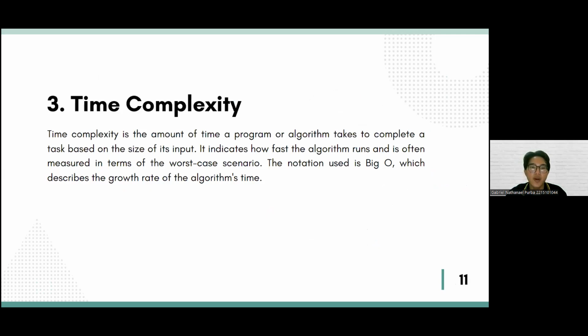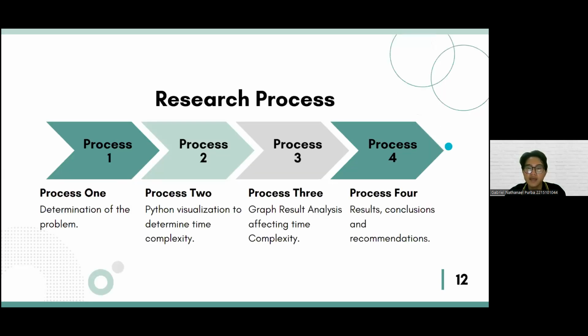And the last is time complexity. Time complexity is the amount of time a program or algorithm takes to complete a task based on the size of its input. It indicates how fast the algorithm runs and is often measured in terms of the worst case scenario. The notation is big O, which describes the growth rate of the algorithm's time. The next explanation will be presented by my friend.